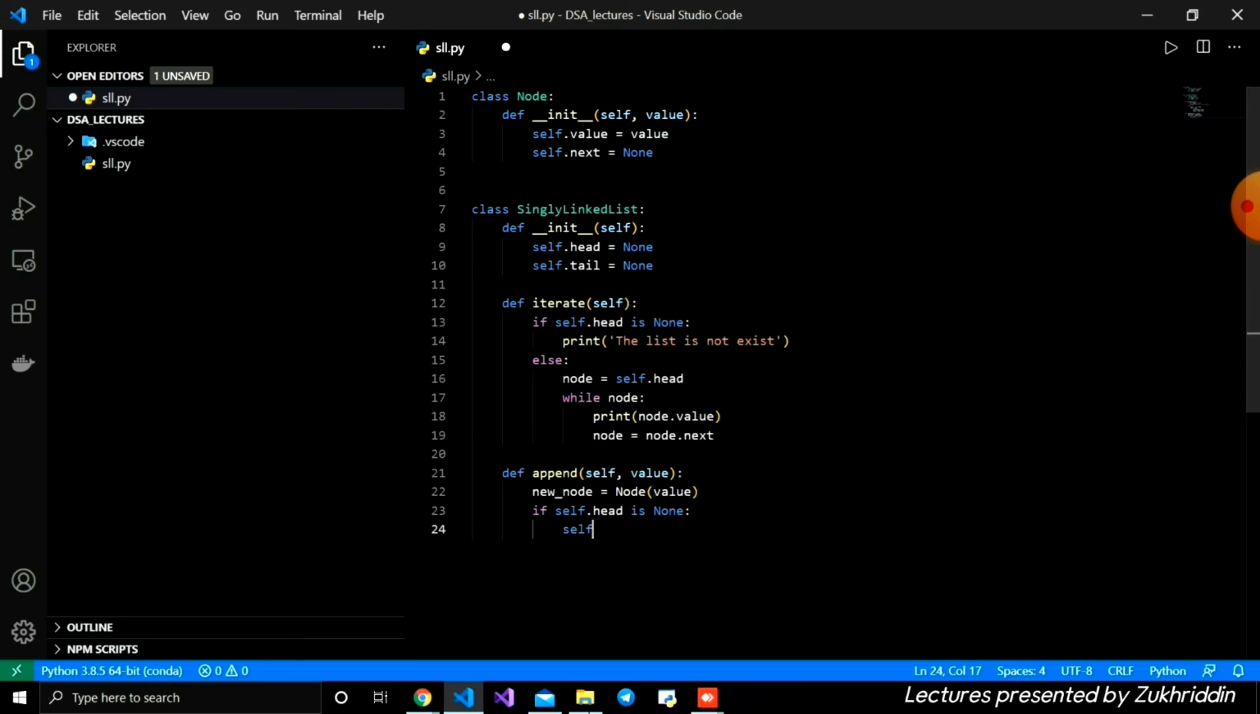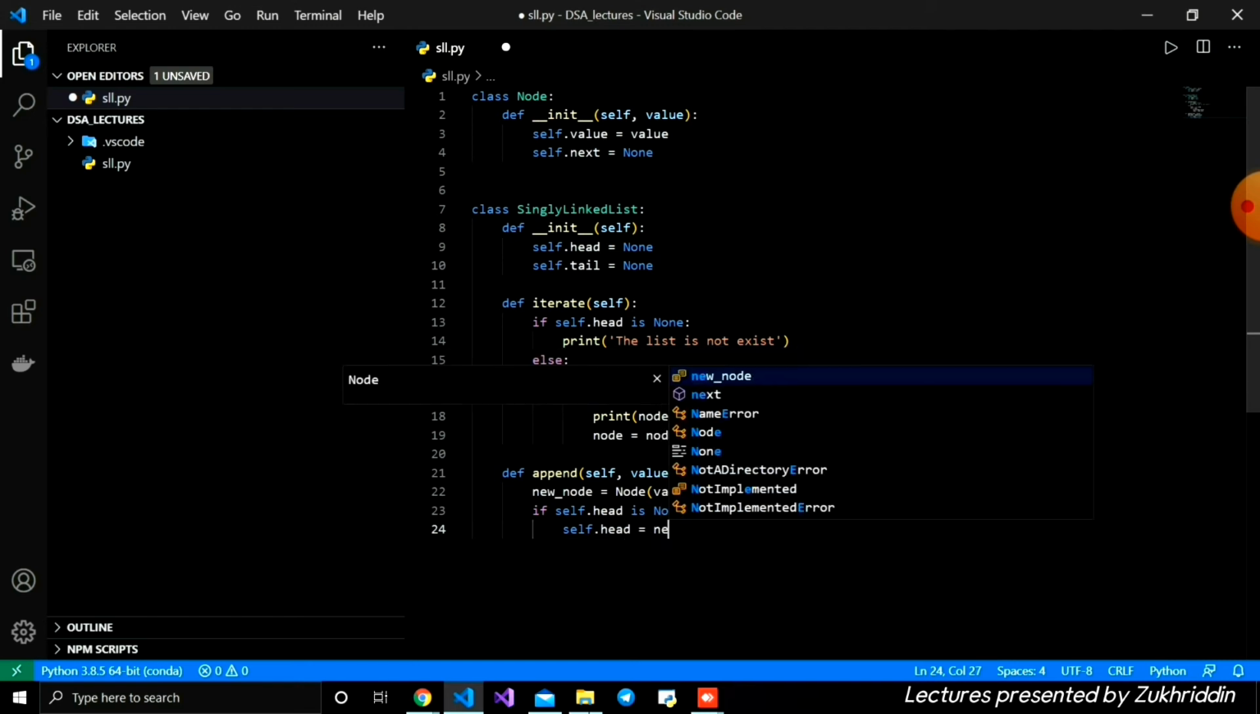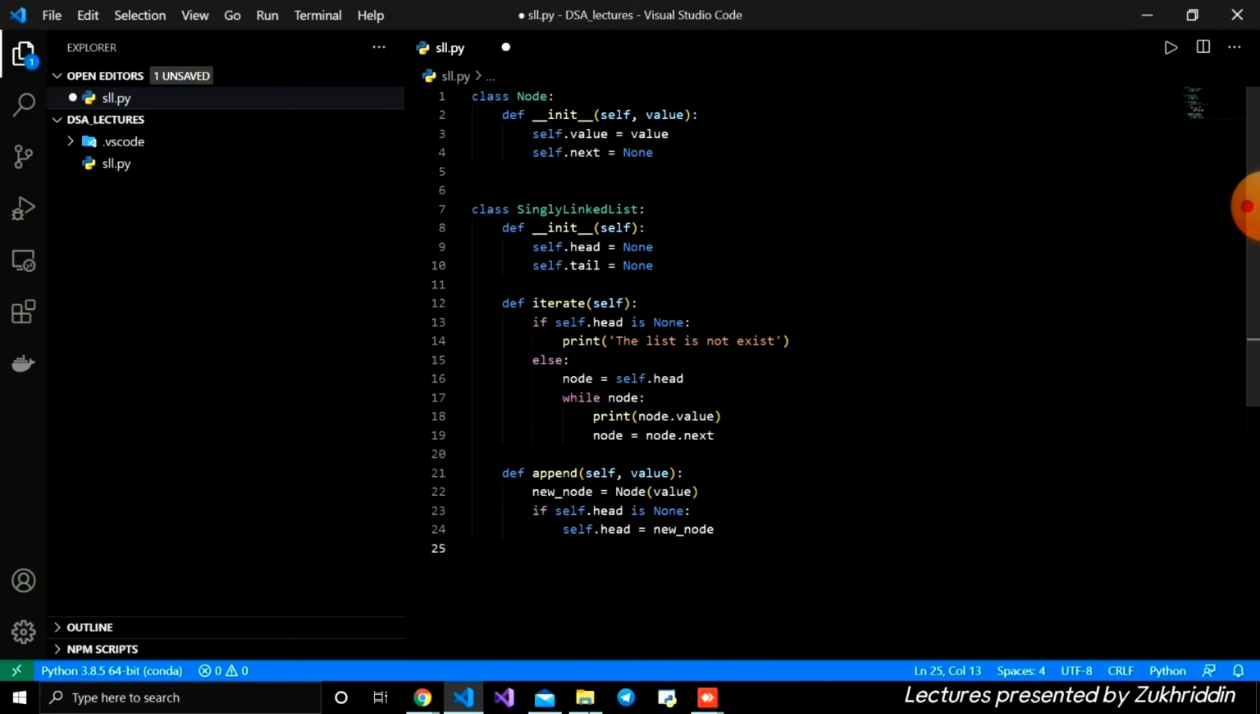We just write self.head is equal to new_node, our node, and also self.tail is equal to new_node, like this. Because there is no list and there is no node inside the list, we are just setting self.head and self.tail to the new node.